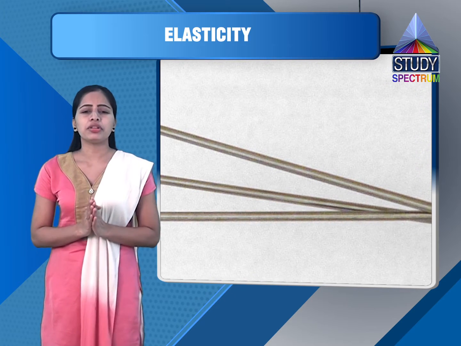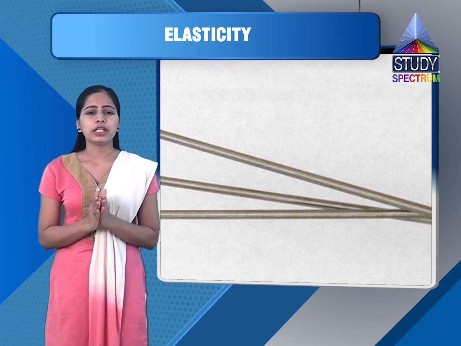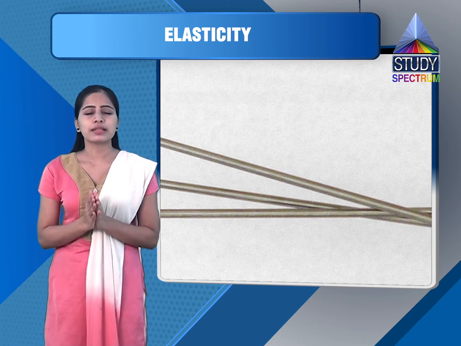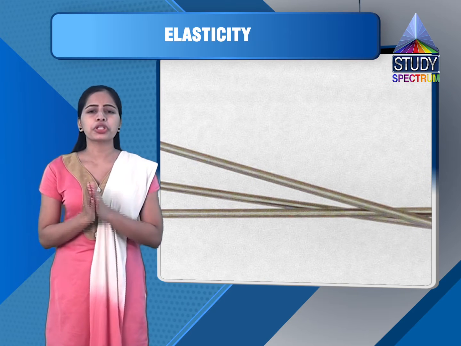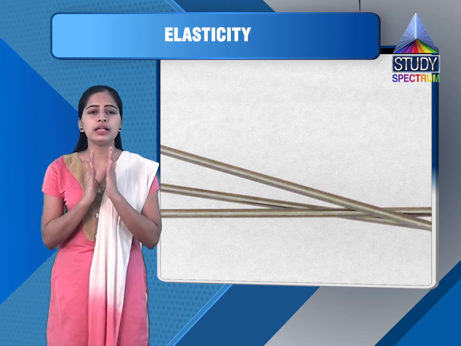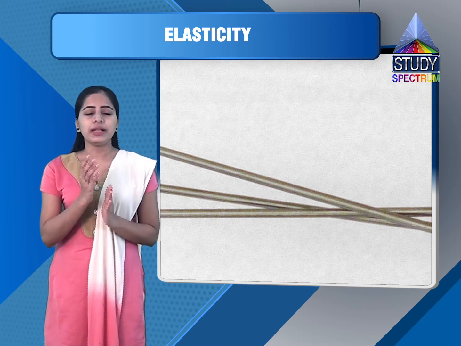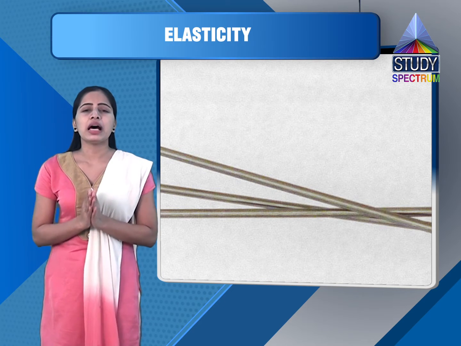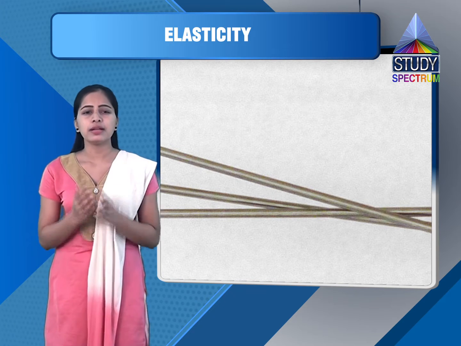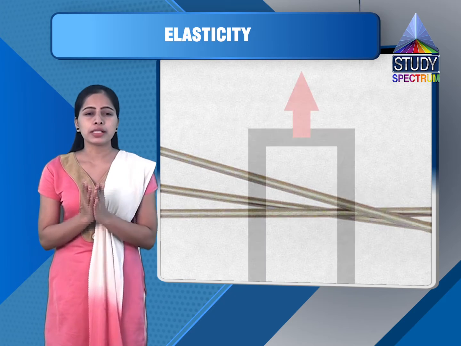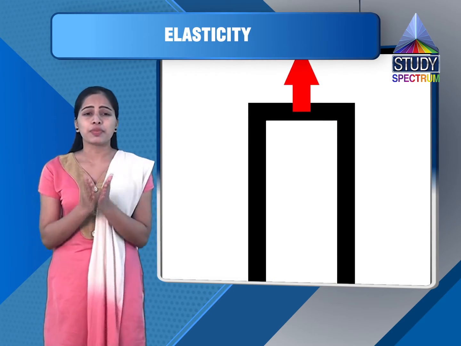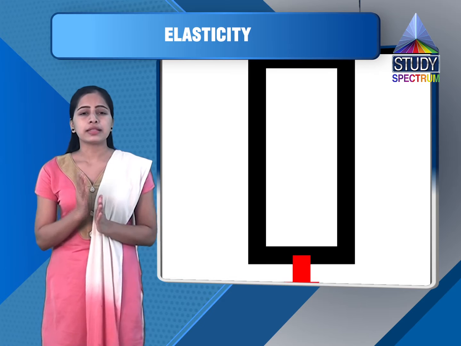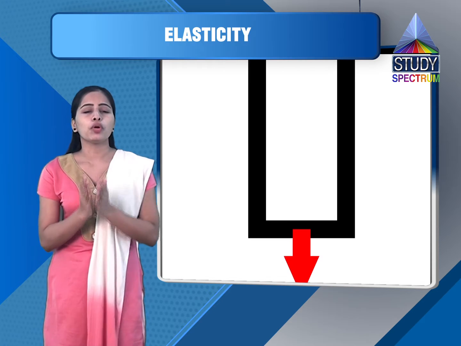So this lateral contraction depends on the nature of the body and is proportional to size, direction as well as the stress. This proportional change is called lateral strain. Now we will obtain a particular expression relating all these quantities. Within an elastic limit, lateral strain is directly proportional to longitudinal strain. So lateral strain is equal to sigma into longitudinal strain.